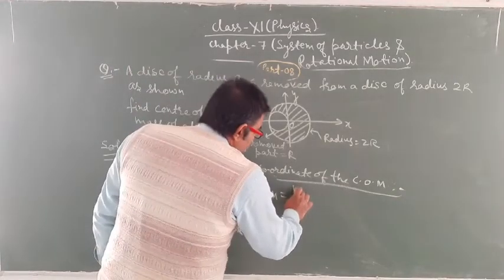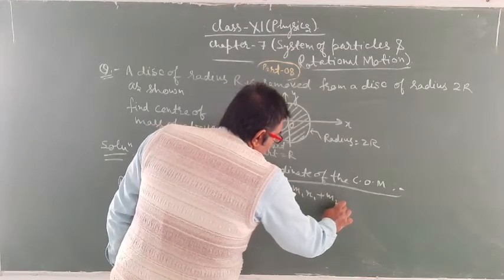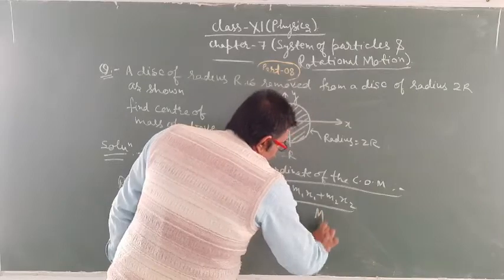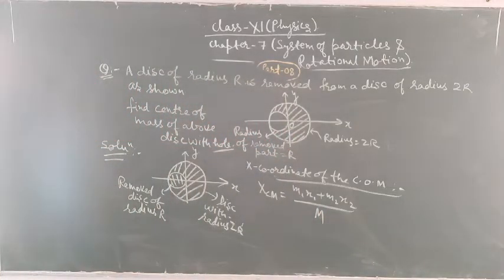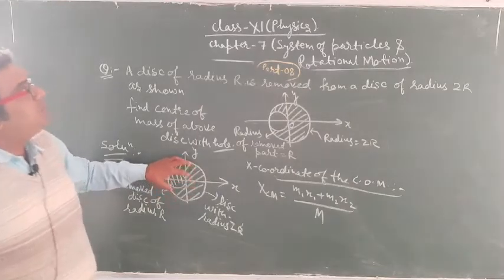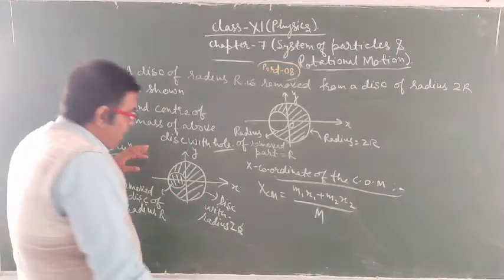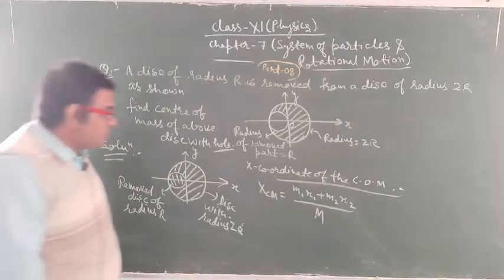This xcm is equal to m1 x1 plus m2 x2 upon capital M, that is the whole mass of the disk, capital M.